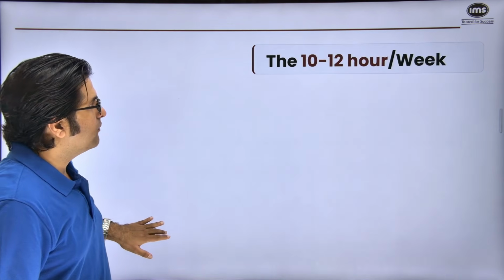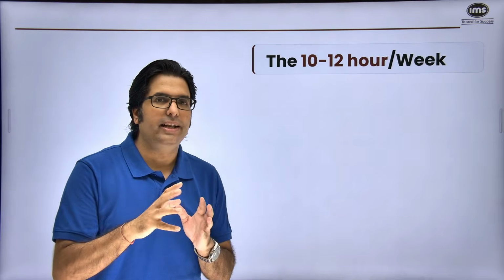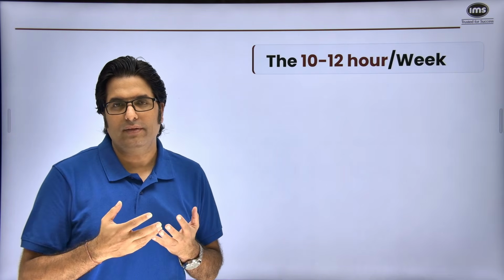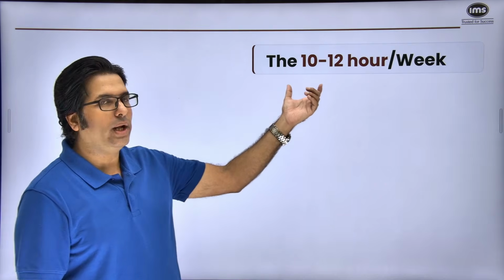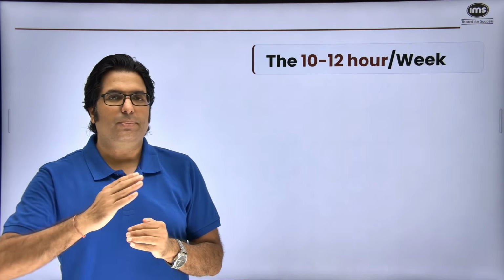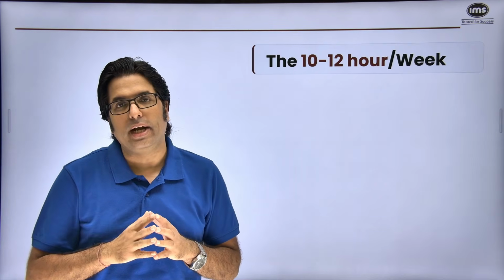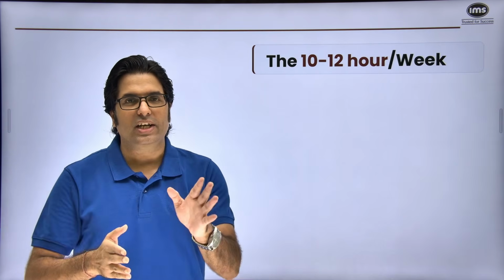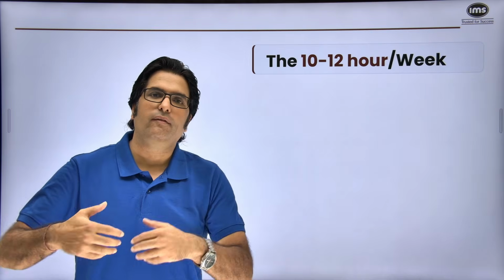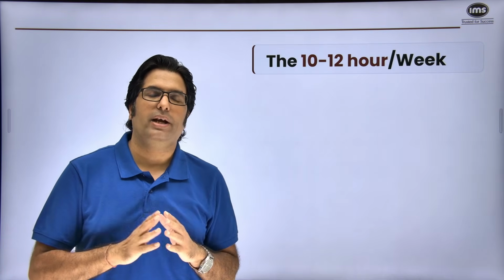Moving ahead, if you look at the typical timeline that you are expected to give. A lot of you might have this question: sir, how many hours per week? My general recommendation would be around 10 to 12 hours per week. Now, how do you go about it? Suppose you study for 2 hours every alternate day. So Monday, Wednesday, Friday, you have 6 hours. And then Saturday and Sunday, you could devote 3 hours each. So that would make up 12 hours.